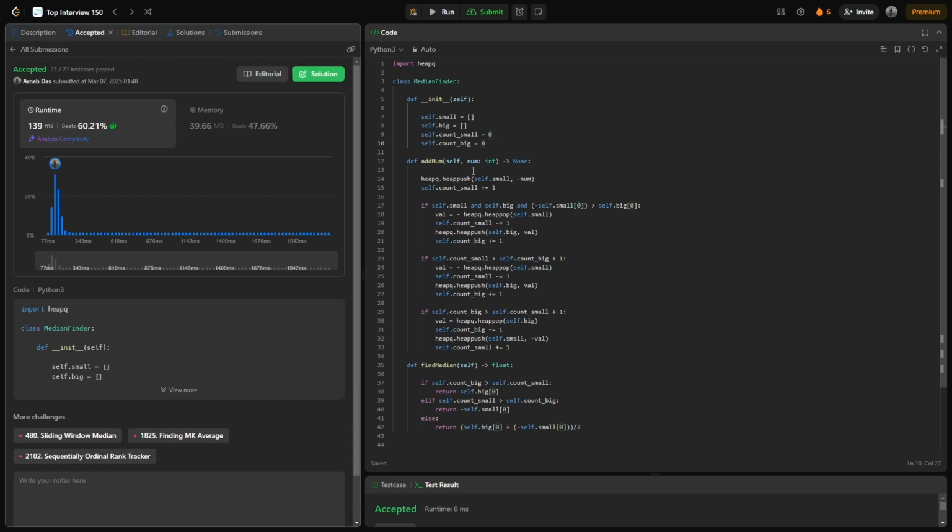It is beating 60.21%, and the time complexity, to add an element to a heap is log n, and if there are k elements, it would be k log n. But also, let's say you have to pop an element out from a heapq and then again add that element, so it is going to take time. But it would be in the range of k log n only. I'm not going to give you the entire step by step, the accurate time complexity, but giving an average estimation.